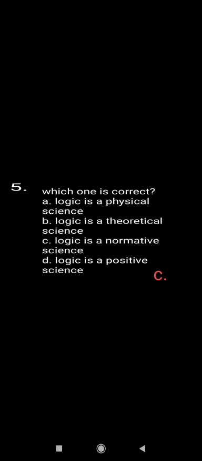How is logic a normative science? There are two kinds of science. One is positive science and the other one is normative science. Positive science deals with facts and normative science deals with ideals, thoughts. So logic is a normative science because it deals with thoughts.